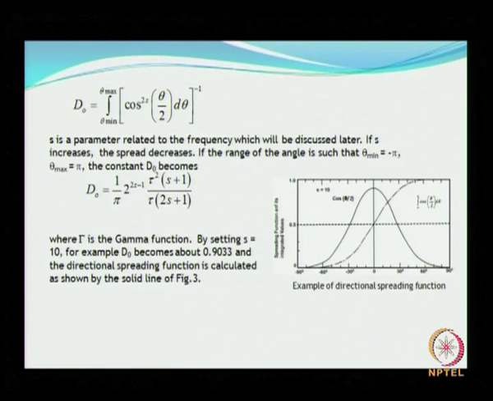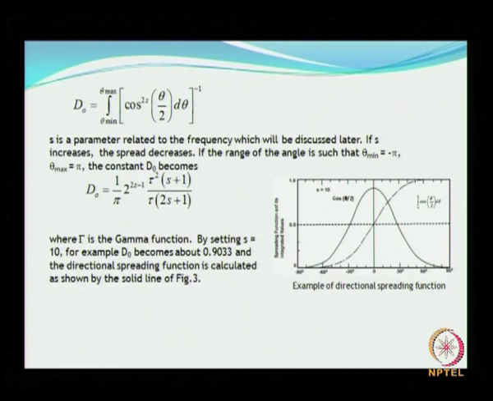Theta minimum to theta max, and cos to the power 2s of theta by 2, minus 1. So as I said, S is the spreading index, a parameter that relates to the frequency, which will be discussed later.